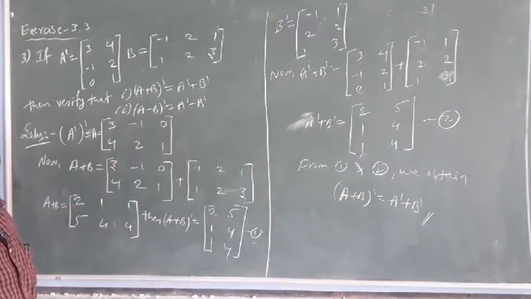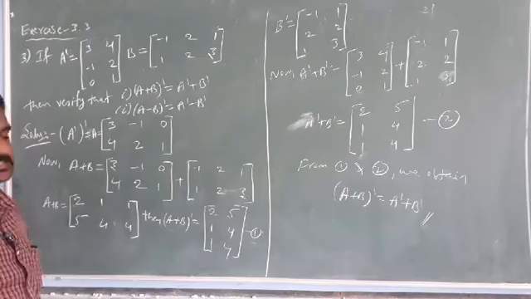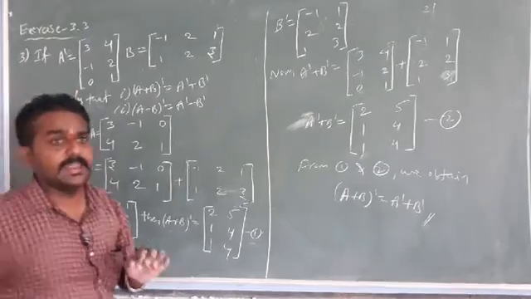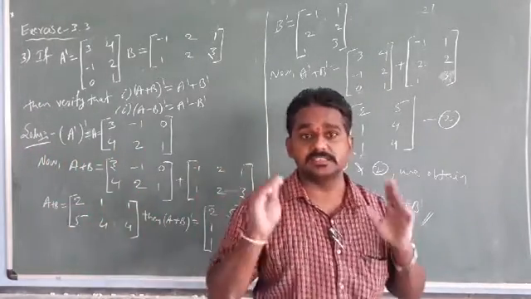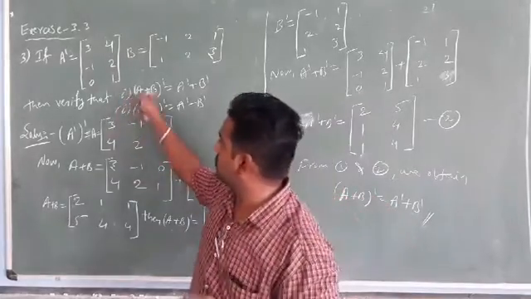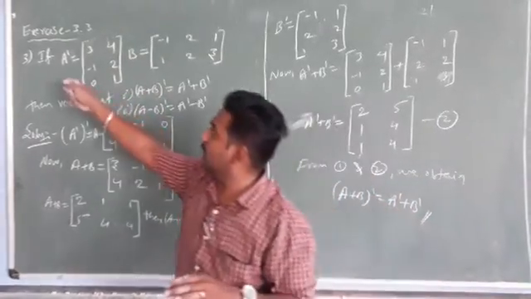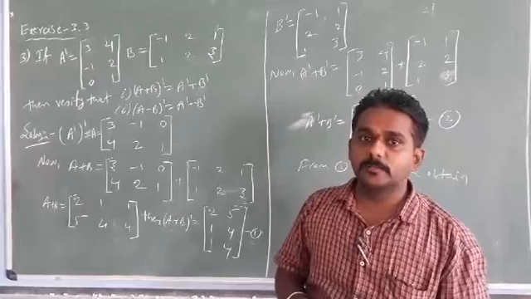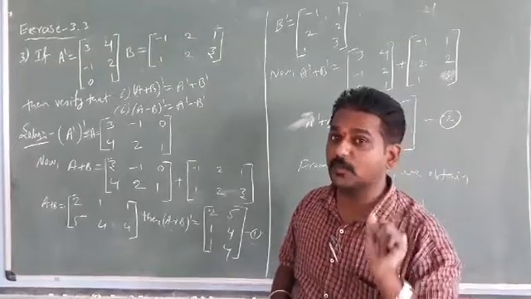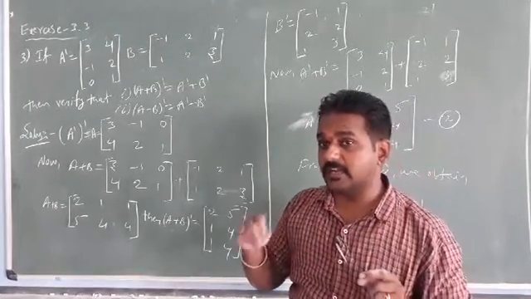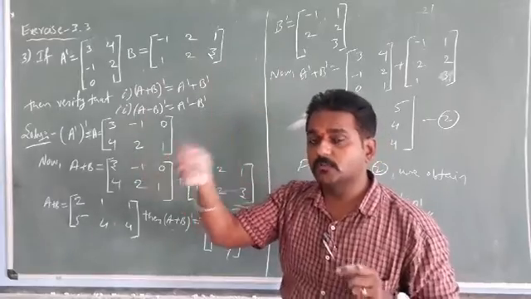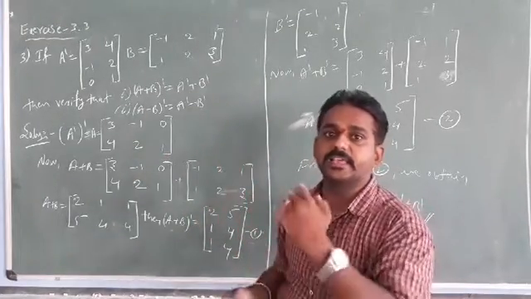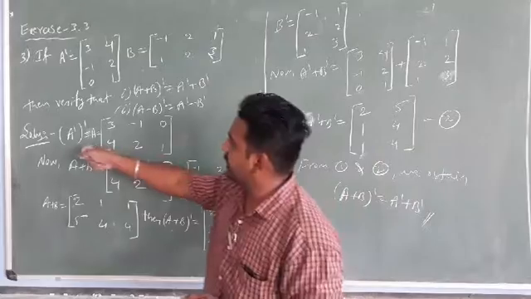Okay? What made the confusion here, friends? Instead of giving A, they gave A dash. So for A plus B, you have to make it a transpose again by using the properties of the transpose. First property: A transpose whole transpose will give the given matrix. That only I did here.